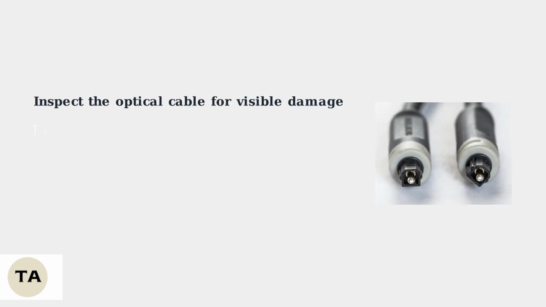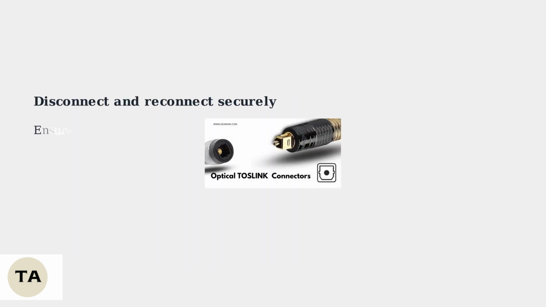The optical cable itself is often the source of problems. Start by carefully inspecting the cable for any visible damage, such as bends or frayed ends. Even small fractures can disrupt the signal. Try disconnecting and reconnecting the cable at both ends, making sure it fits securely. A loose connection can cause audio issues.